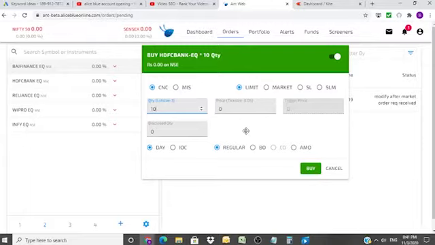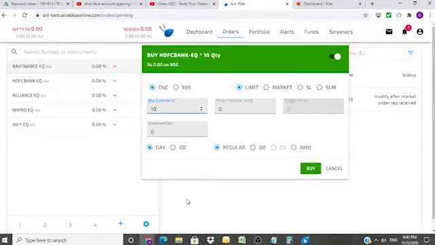For example, you bought HDFC Bank shares at say 1000 rupees. You sold it at 1100 rupees. So you made 100 rupees per share profit. Similarly, the other guy sells the shares at 1000 rupees and then buys back at 900 rupees. So both are the same. He also made 100 rupees because he bought at 900 and sold at 1000.